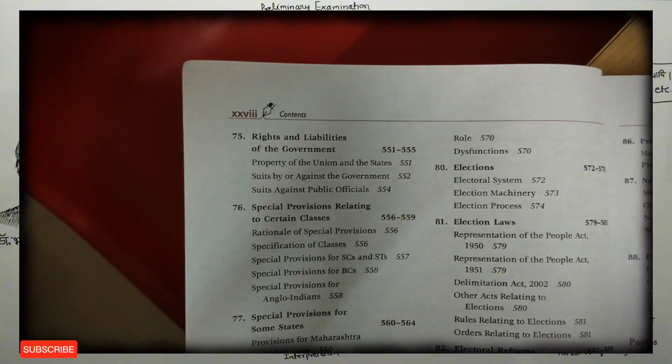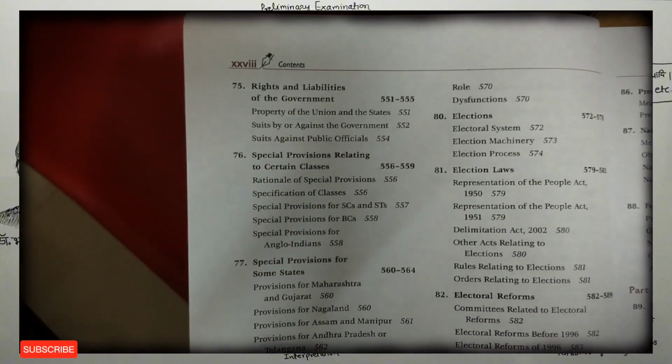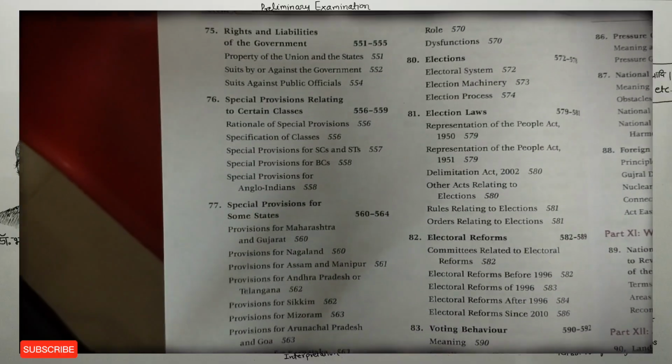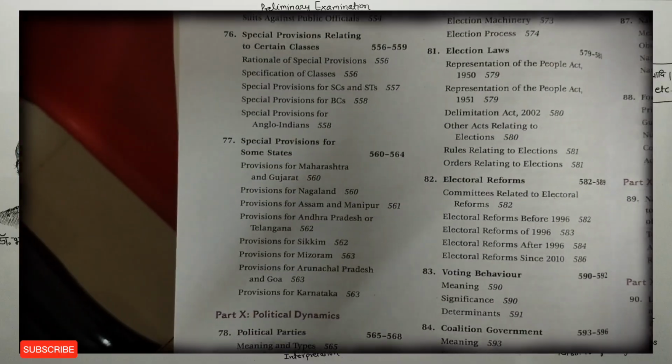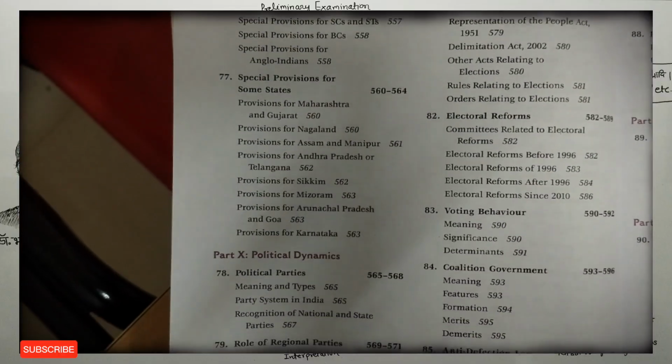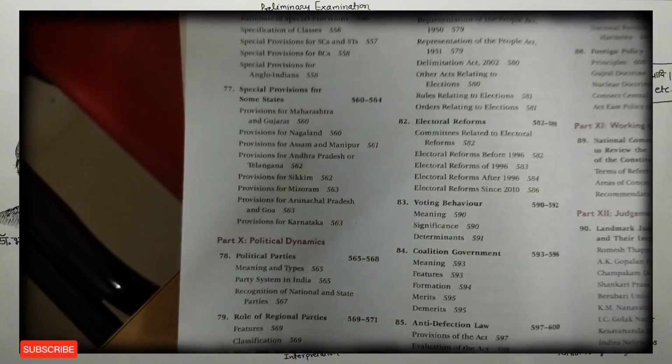Chapter number 75 tells us about rights and liabilities of the government. Chapter number 76 tells us about special provisions relating to certain classes. And chapter number 77 tells us about special provisions for some states.